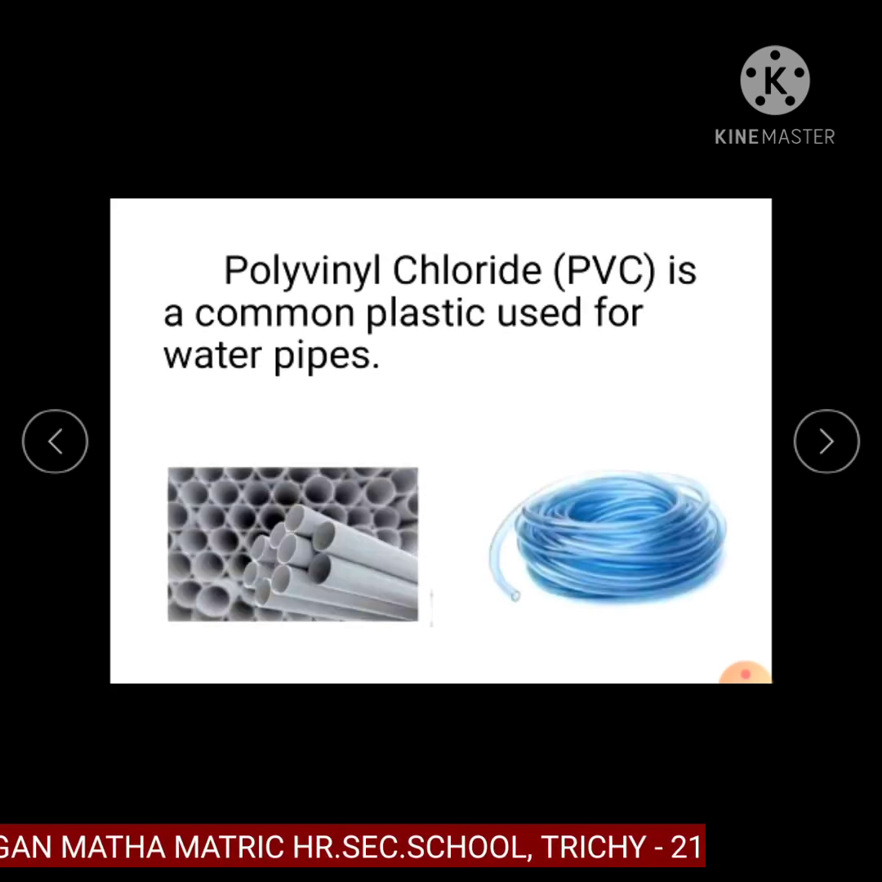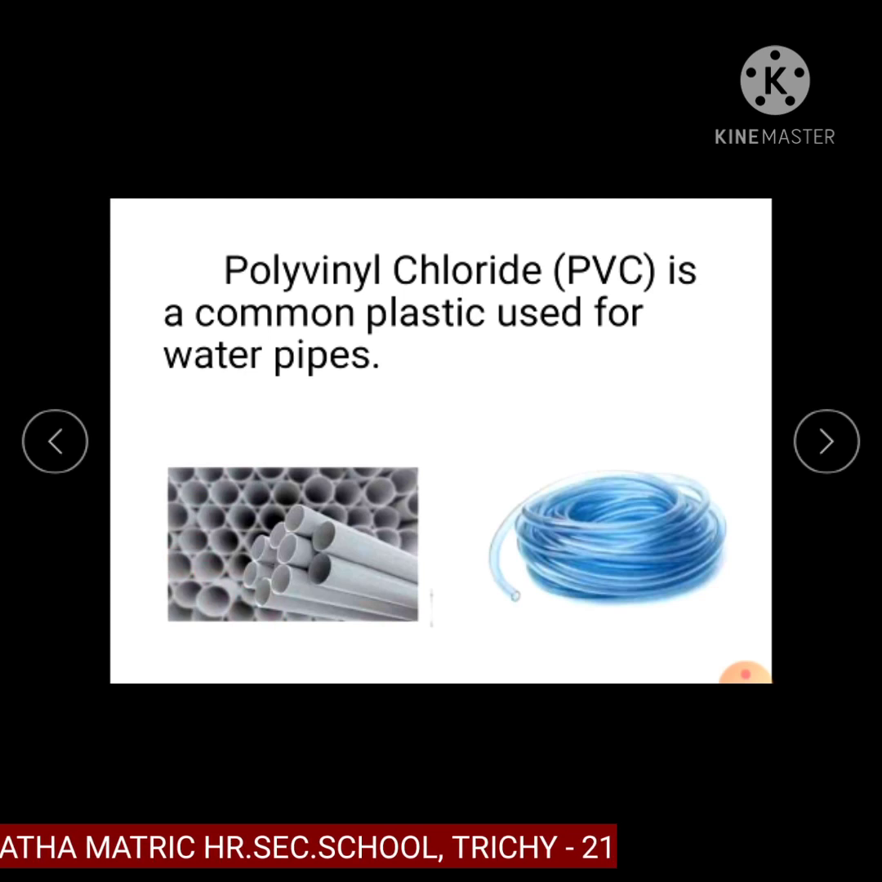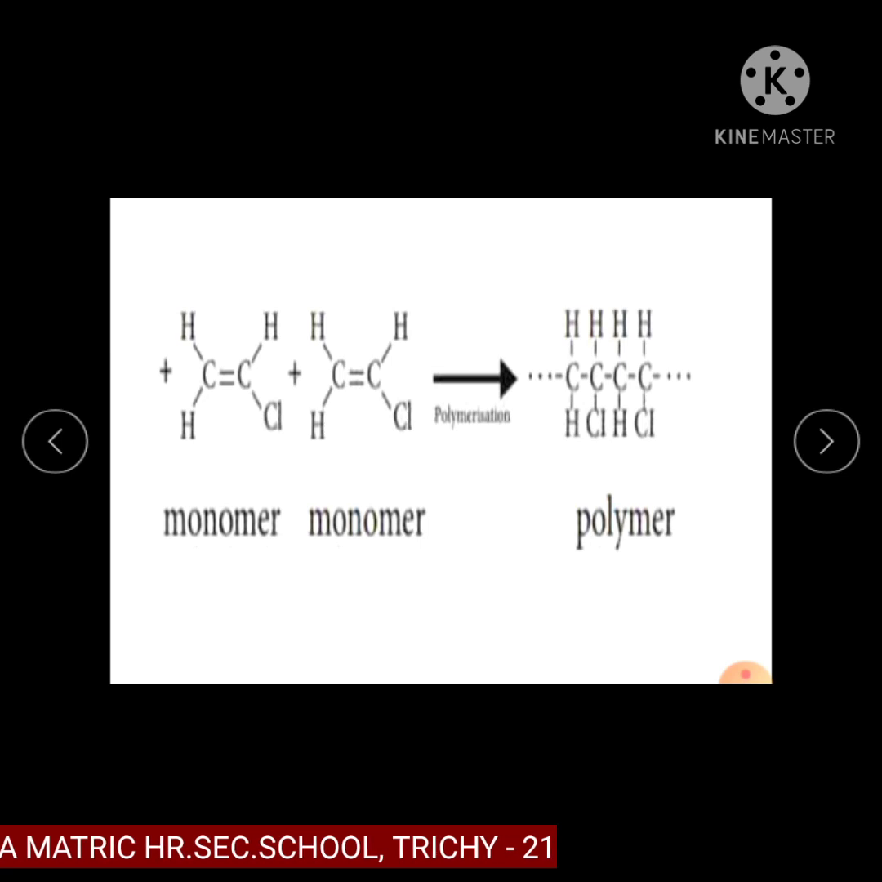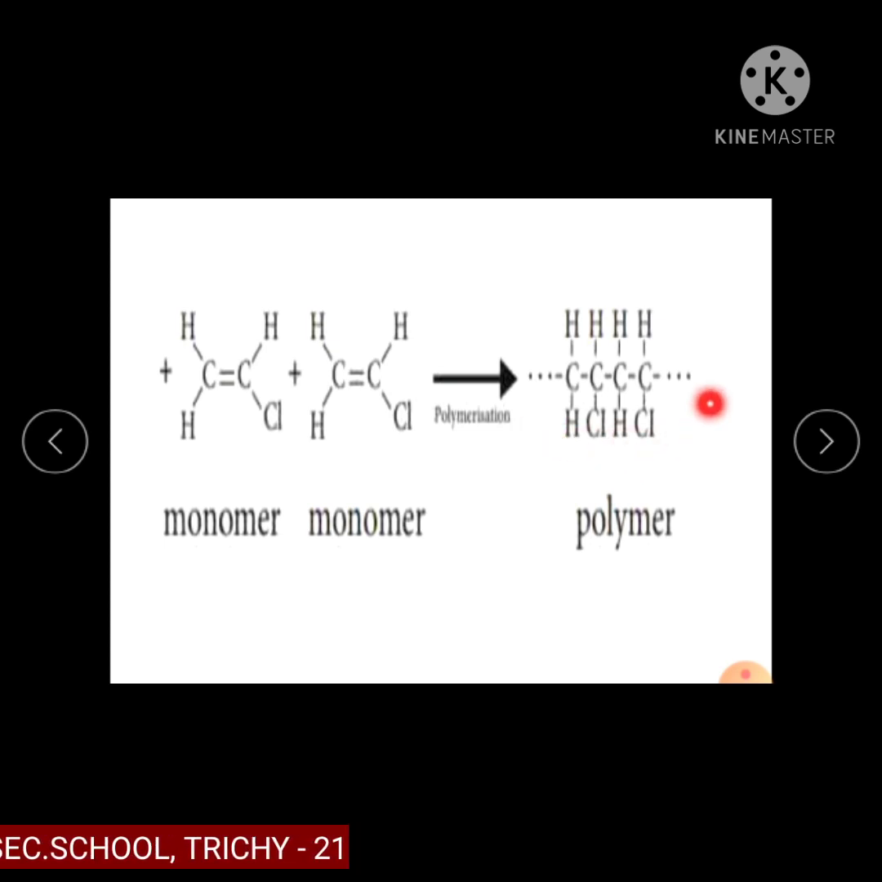Polyvinyl chloride, shortly known as PVC, is a common plastic used for water pipes. Here, a vinyl chloride monomer is joined with many vinyl chloride monomers to form polyvinyl chloride by the process of polymerization.